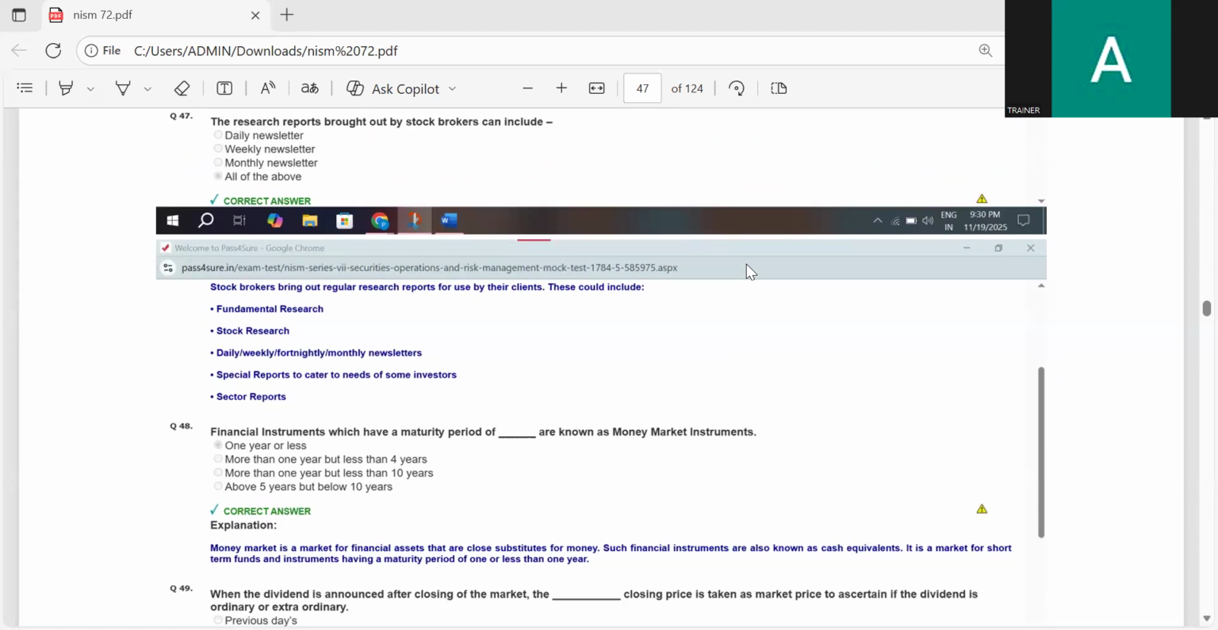The research reports brought out by the stockbrokers can include daily newsletter, weekly newsletter, monthly newsletter, all of the above. The correct answer is all of the above.